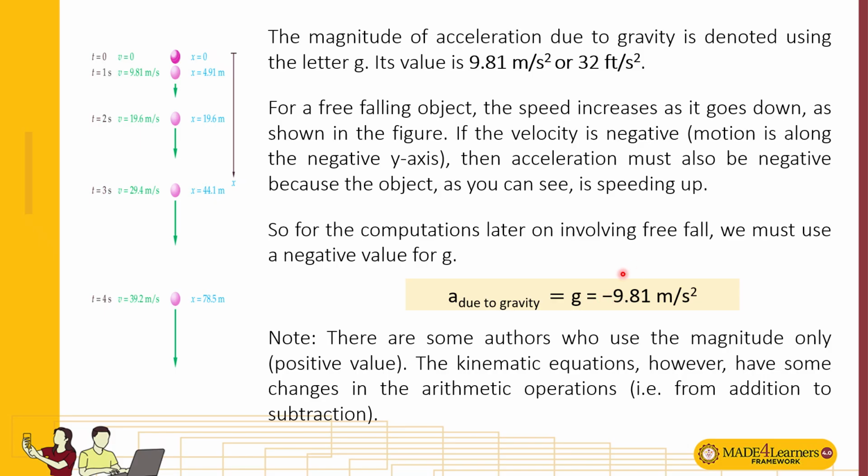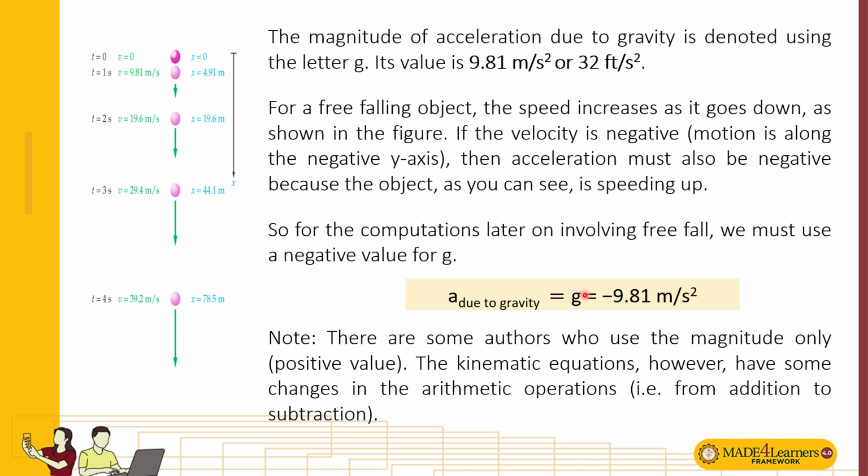For a free falling object, the speed increases as it goes down, as shown in the figure and from the last slide. The velocity is also downward, negative, and the acceleration is also negative. From the discussion on acceleration, the object is speeding up since velocity and acceleration have the same sign, going in the same direction.